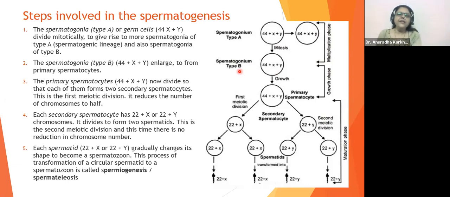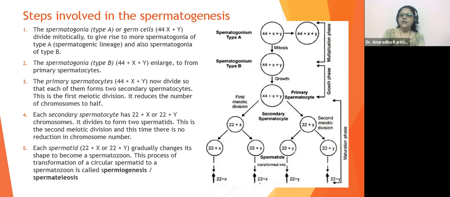Any confusion with type A, type B? The ones which are growing will be type B. The ones which are again undergoing cell division will be type A. Any difficulty, beta? Is it understood or not?